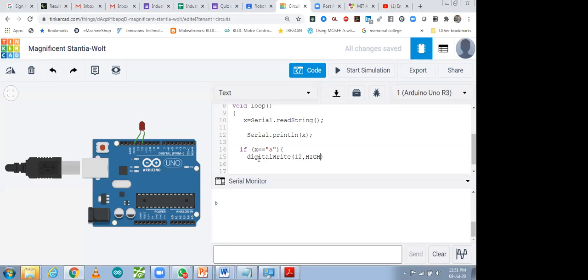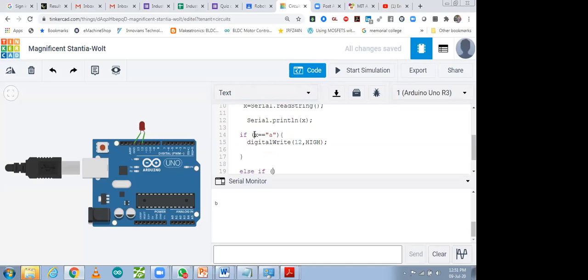So pin 12 we can make high, and an else condition we can also use. In if and else, the LED should be off, or we can use an else if also.